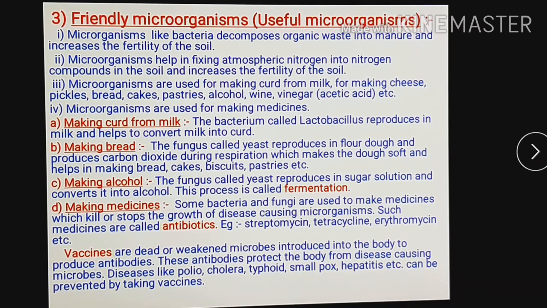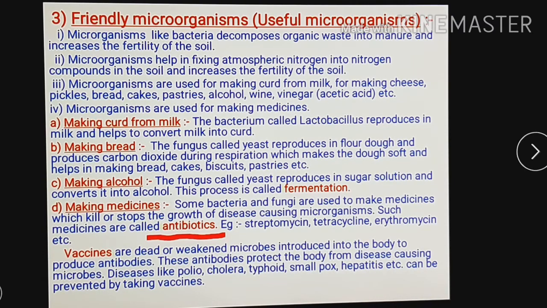Then the next use of microorganisms is to make medicine. Some bacteria and fungi are used to make medicines which kill or stop the growth of disease causing microorganisms. Such medicines are called antibiotics.